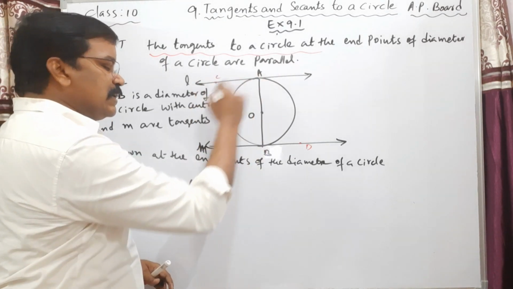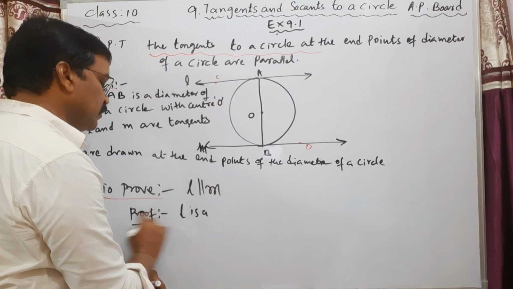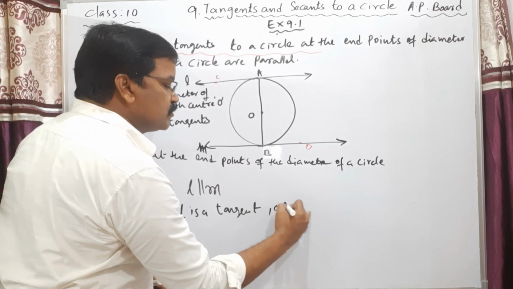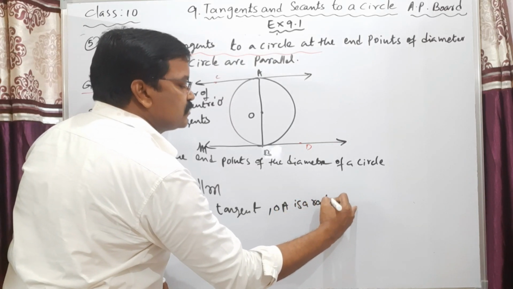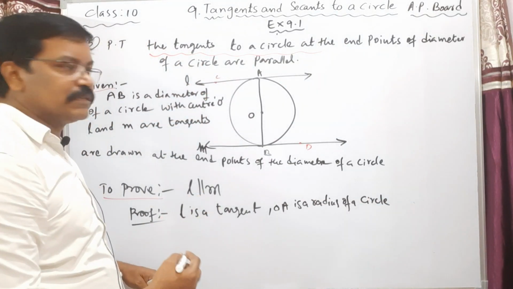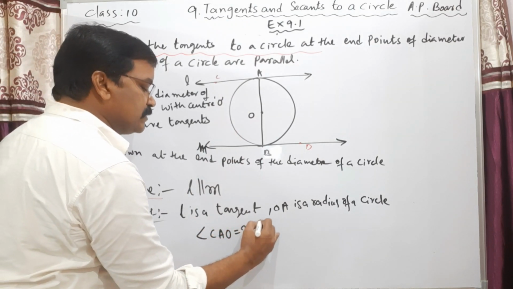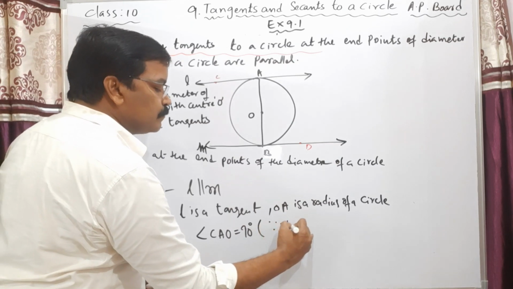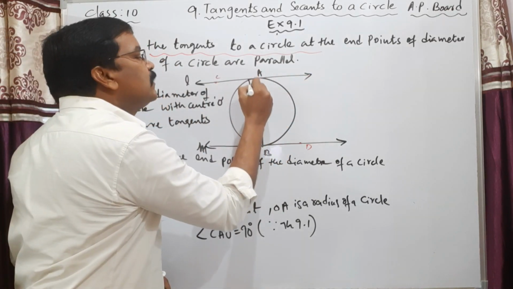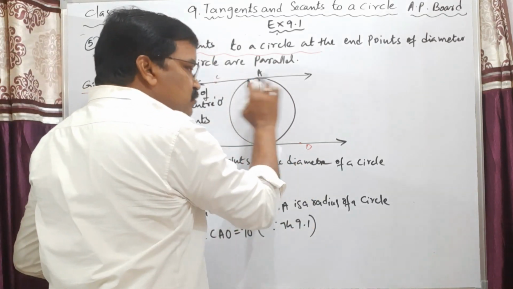Here, since l is a tangent and OA is a radius of a circle, angle CAO is equal to 90 degrees. Since by theorem 9.1, the angle between the radius and the tangent at the point of contact is 90 degrees. So this angle is 90 degrees.